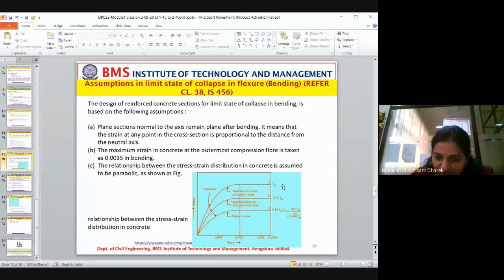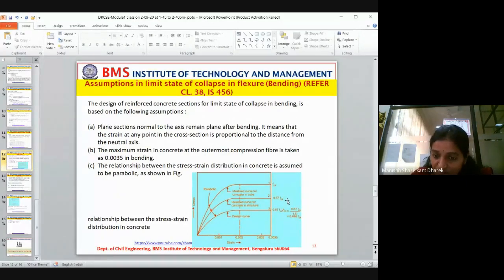We are considering an idealized curve for the concrete structure. This is nothing but 0.67 fck. What is this 0.67 fck? It is the characteristic strength we assume for analysis purposes.